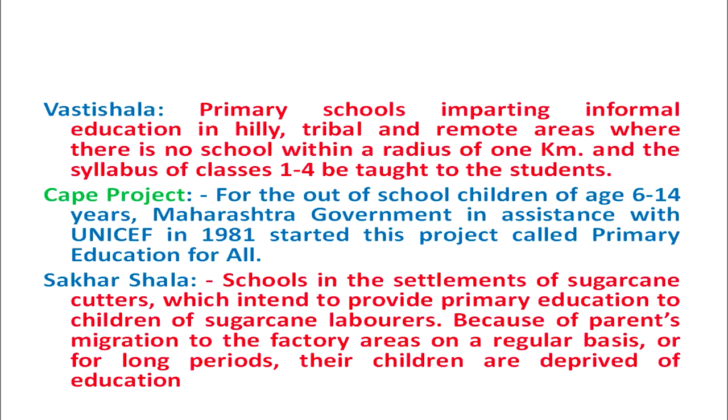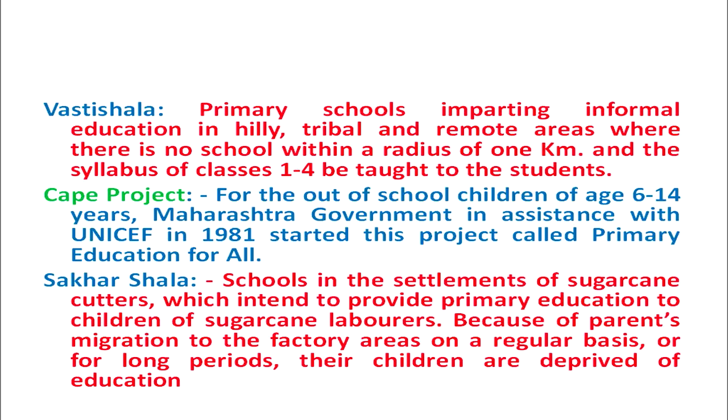For imparting education to the children of these laborers of the sugarcane industry, those Sakhar Shalas have been established in the state of Maharashtra so that the target of universal elementary education could be achieved and access could be made to the primary education.